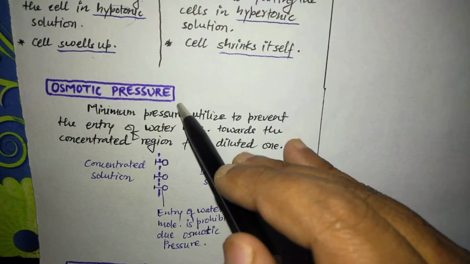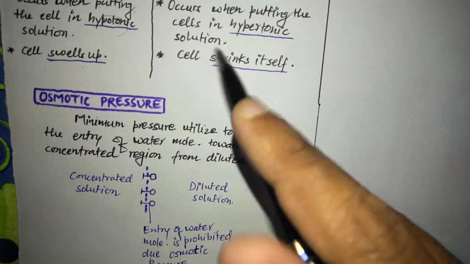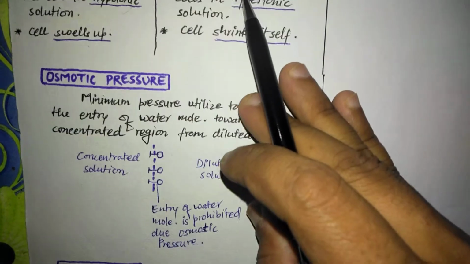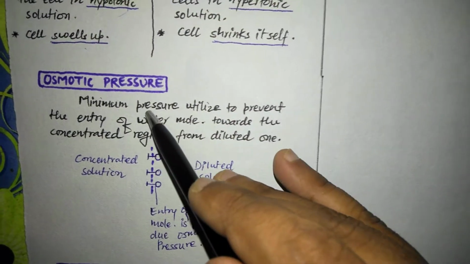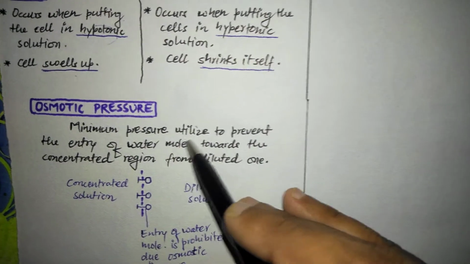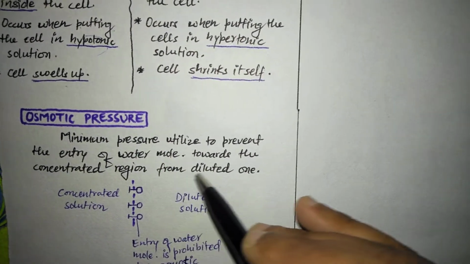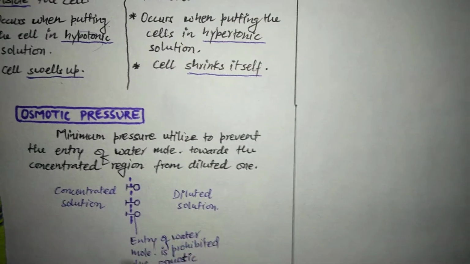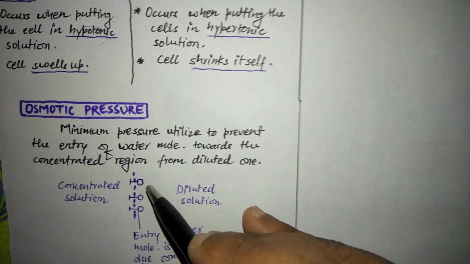Next we have to discuss osmotic pressure. What is osmotic pressure? Osmotic pressure is the minimum pressure required to prevent the entry of water molecules towards the concentrated region from the diluted one. By the figure we can understand this phenomenon.